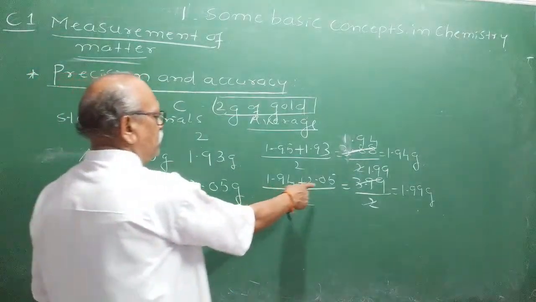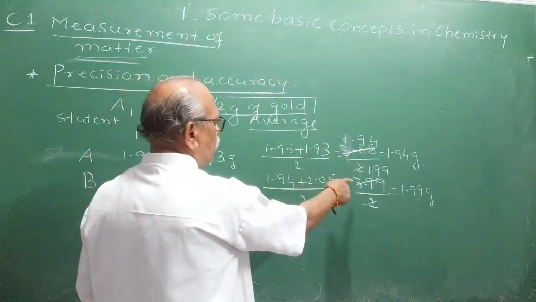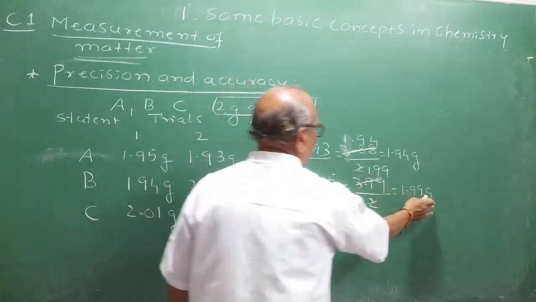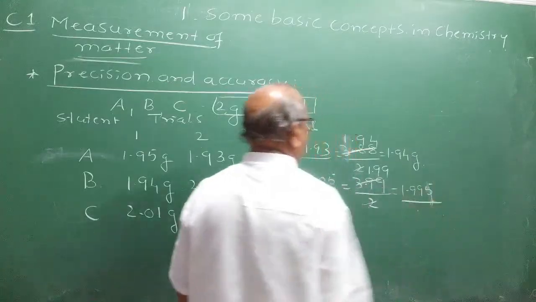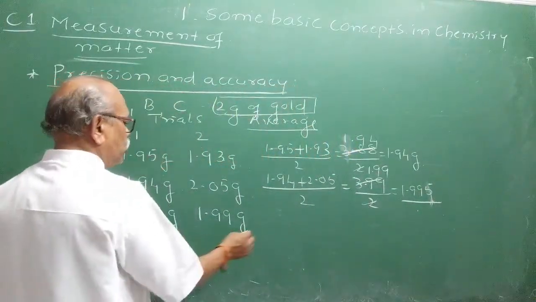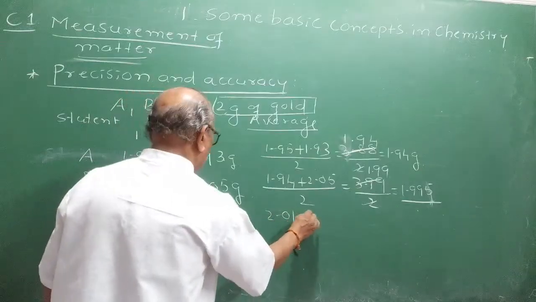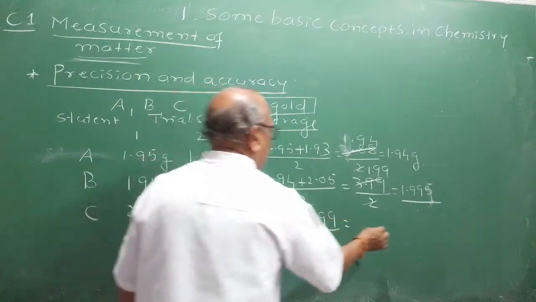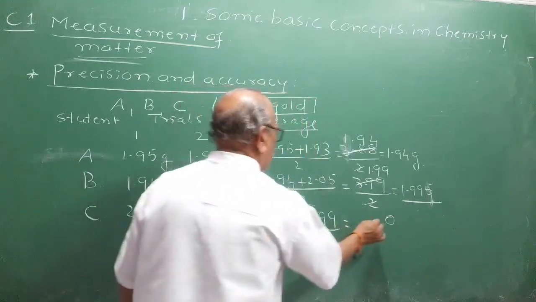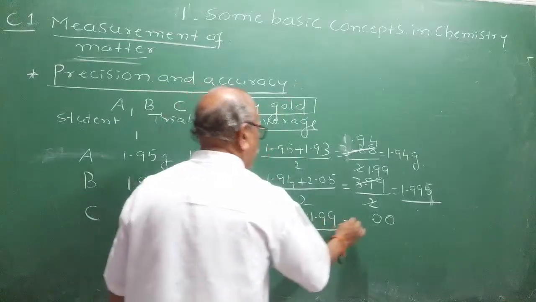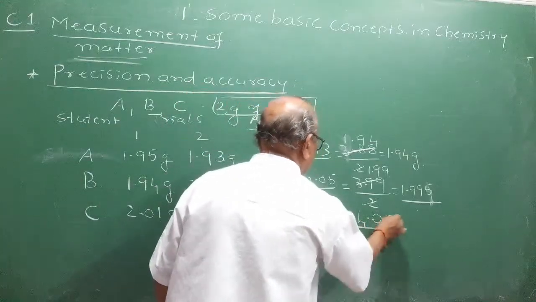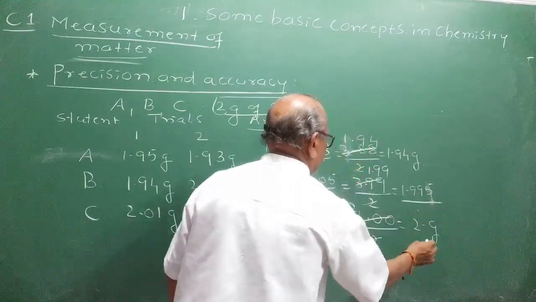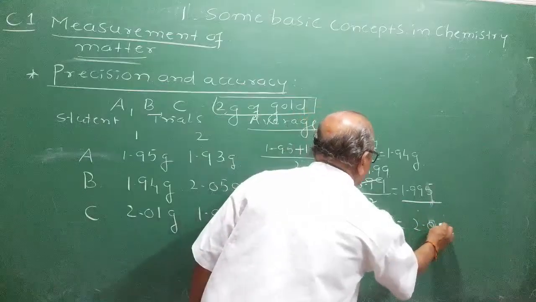5 plus 4, 9. Calculate. Check the answer. 2 ones are 2, 2 nines are 18, 2 fives are... 1.995 he got. And the third student measures it as 2.01 plus 1.99 divided by 2. He gets 9 plus 1 is 10, carry 1. You will get 4, 4 divided by 2. 2 twos are 4. Exactly, he gets 2 grams. Are you getting me? 2.0 grams.